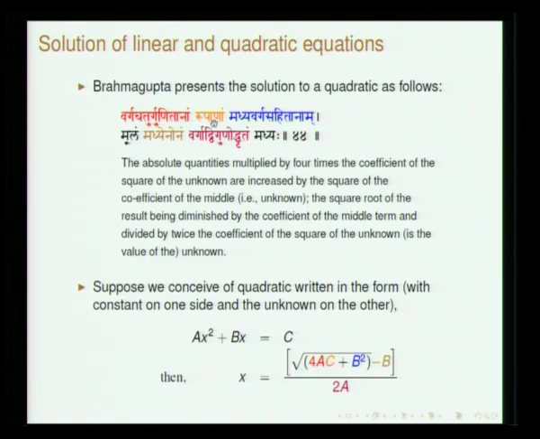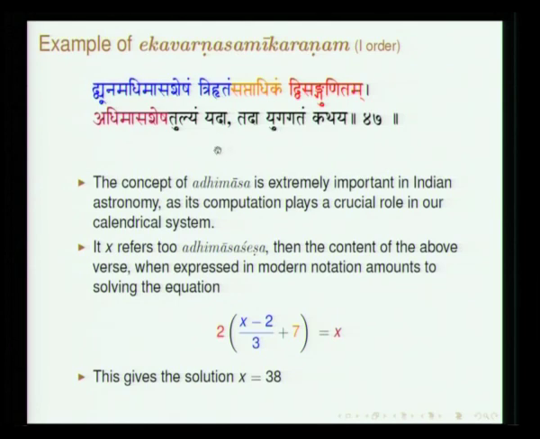Varga chaturgunitanam rupanam, Madhyavarga Sahitanam. Madhya is the middle term, varga is square, sahita is added, so 4ac plus b square. Moolam, so you have to take the square root. Madhyena unam, so again minus b. Then Vargodhritam, Varga Dvigunodhritam. Varga here again refers to a, dvigunodhritam is divided by 2. So this is basically the formula: minus b plus or minus the root, over 2a. It has been stated in this particular form, and having laid this down, he gives a few examples.